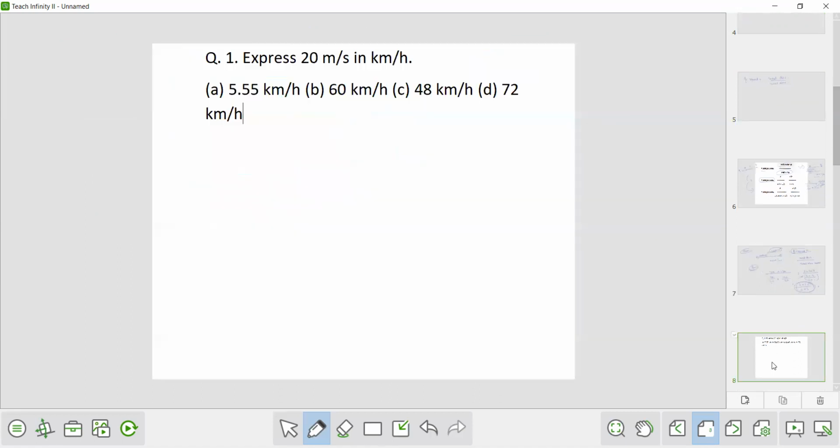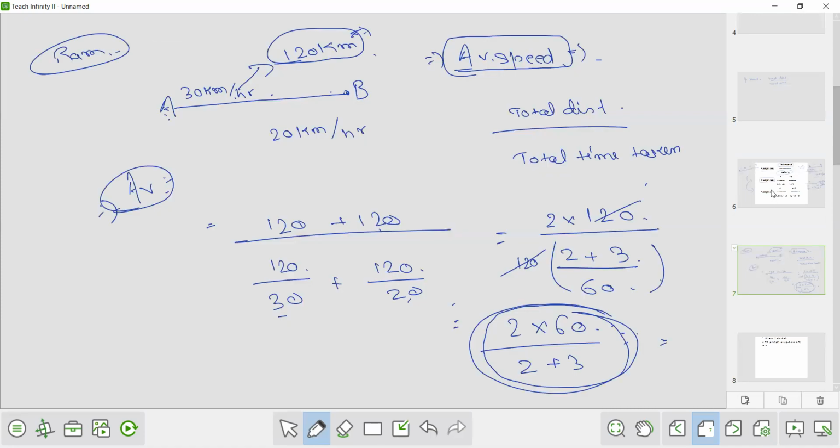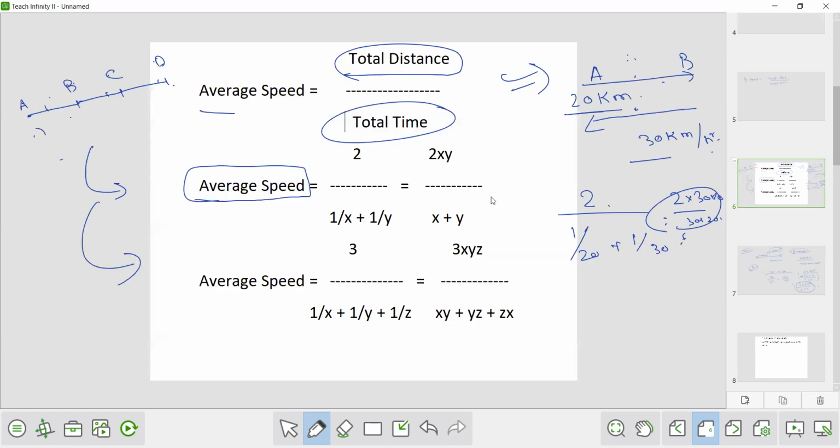Here also, the formula which I have explained you for average speed, 2xy upon x plus y, that is 2 into 20 into 30 upon 20 plus 30. Upon solving it, you will get the same answer. There will be no difference for it. Okay.